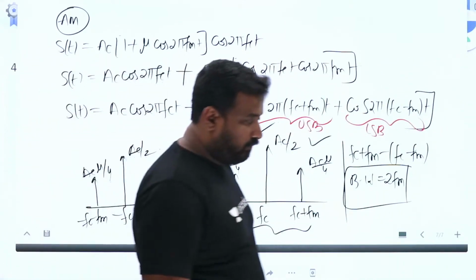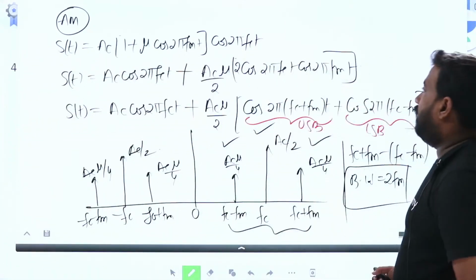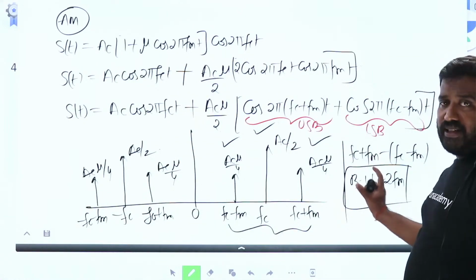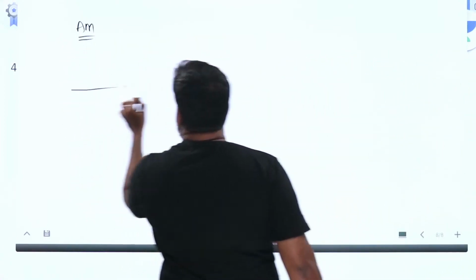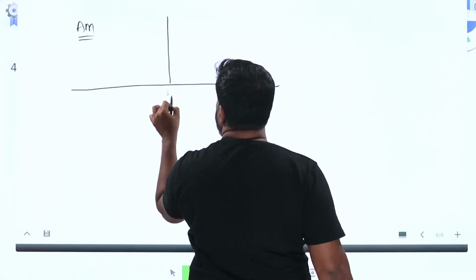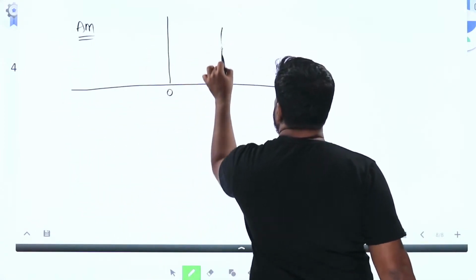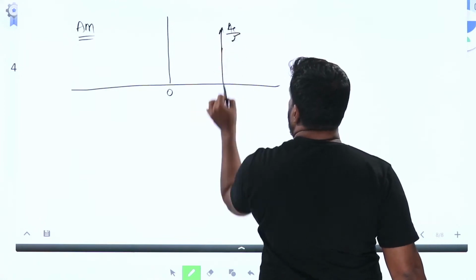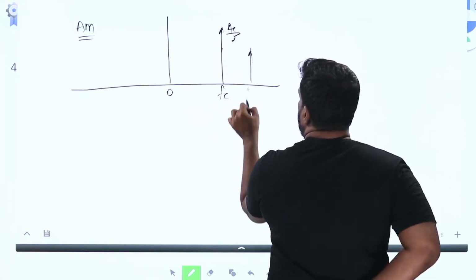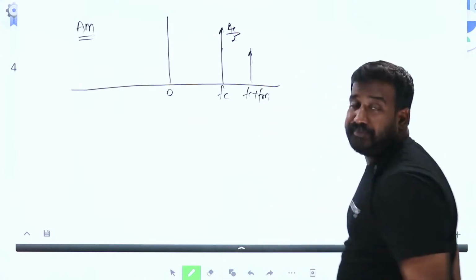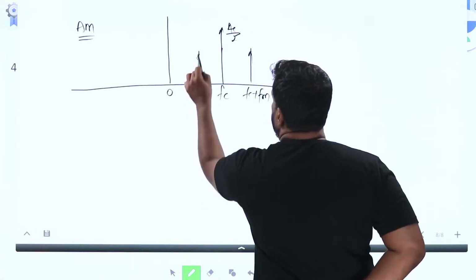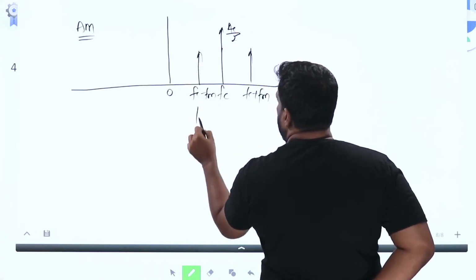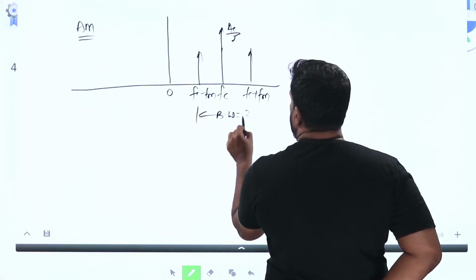Now the conclusion. This is the time domain equation. This is the spectrum. The final conclusion for AM: the spectrum looks like this. 0, at FC, FC plus FM, FC minus FM, bandwidth 2 FM.